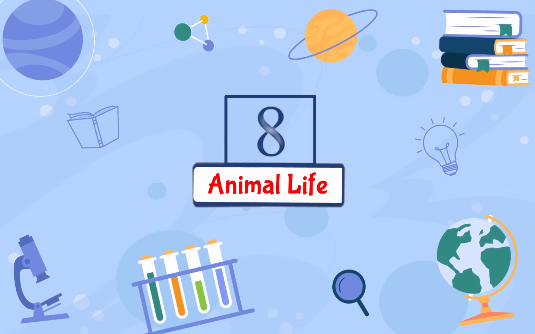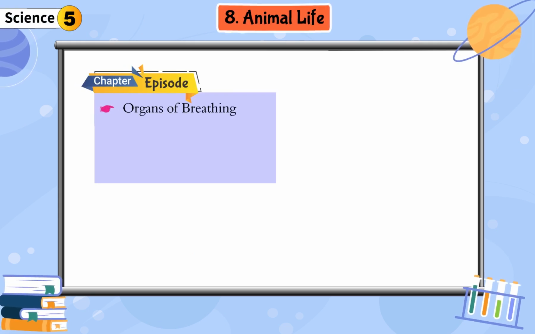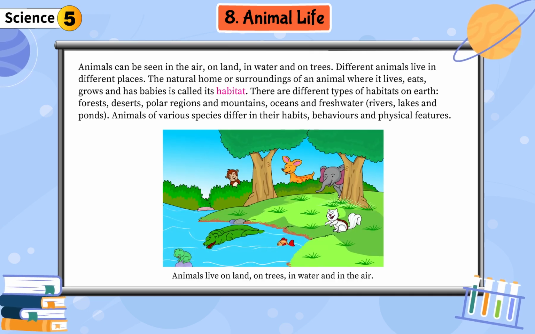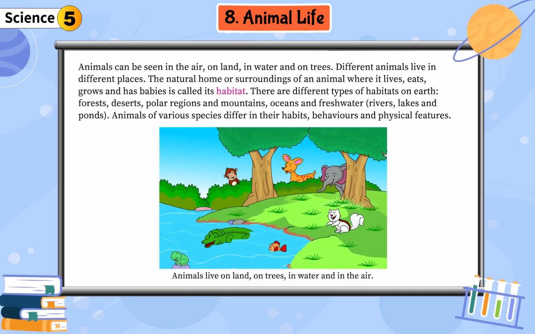Chapter 8. Animal Life. Organs of breathing. Organs for movement. Organs of feeding. Migration among animals. Animals can be seen in the air, on land, in water and on trees.